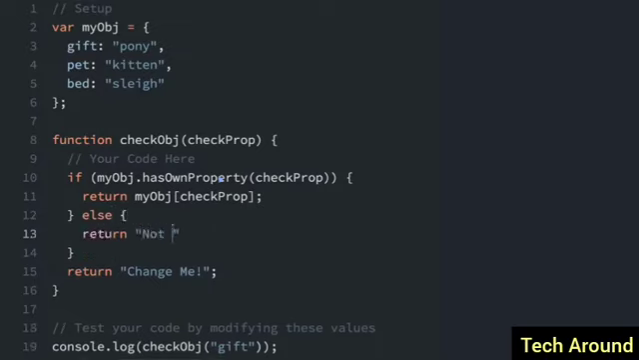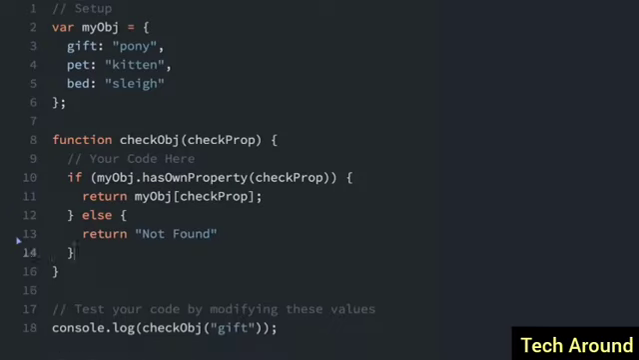return not found. So let's take off this other return statement, and I'll do a test. When we pass in gift here, we returned pony. But let's say we passed in hello. Below that, not found. Okay, it works.